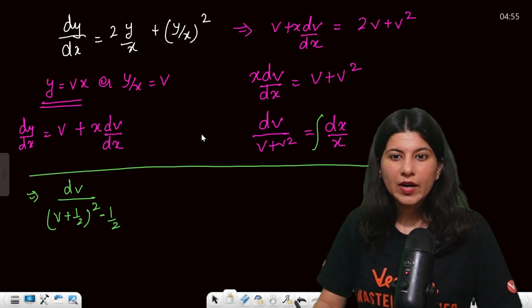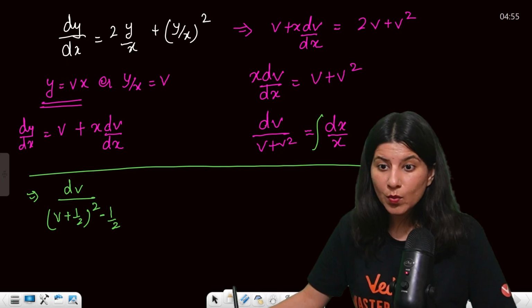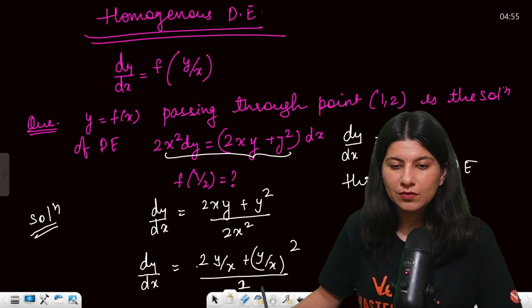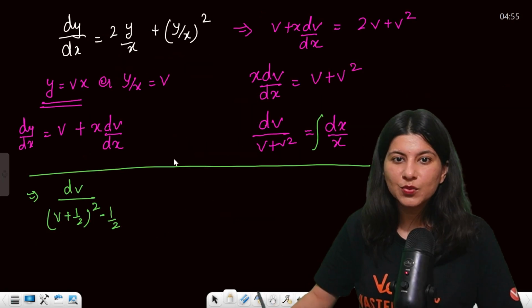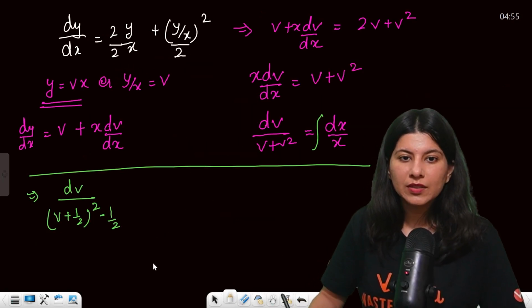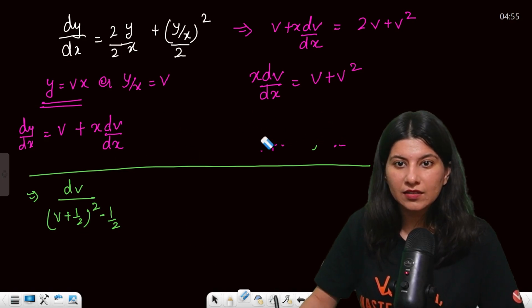Okay, so I guess we have made one mistake. If you have noticed, let me go back. It is 2x square, right? So this is 2. The denominator is not 1, it's 2. So if it is 2, here it will be 2, here it will be 2. Correct? So now we need to correct each and everything.